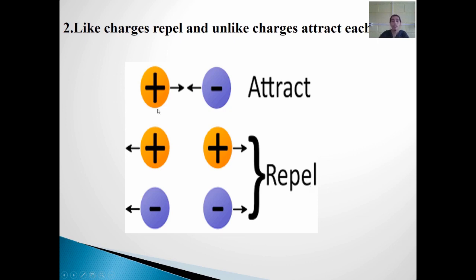Whereas the charges which have different signs or different polarities, that is a positive sign and a negative sign, will show force of attraction, or they will attract each other. You should always remember this very basic property of electric charge.